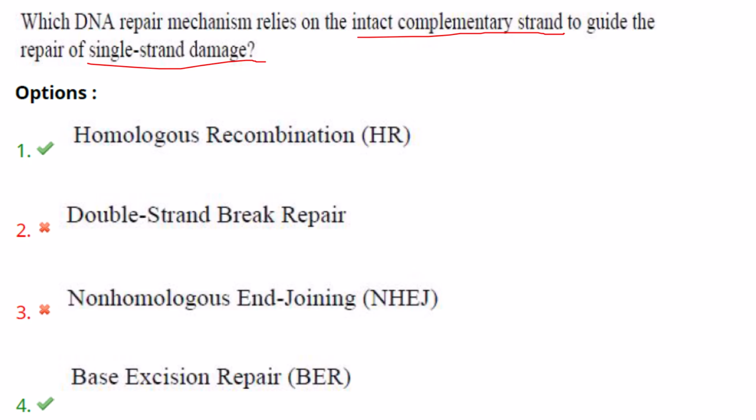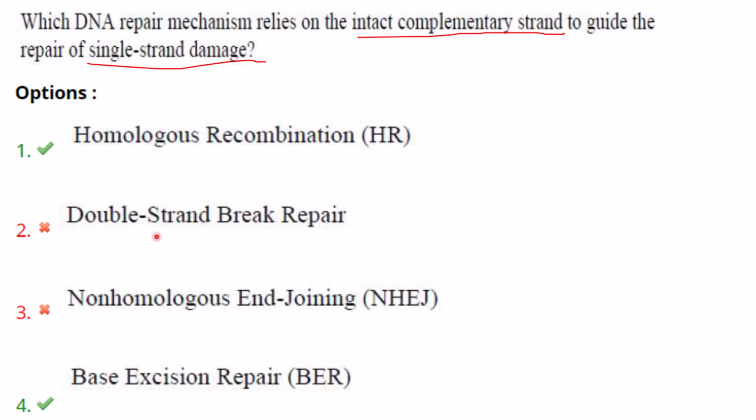Which DNA repair mechanism relies on these two factors? The more accurate one is base excision repair. It relies on the intact complementary strand to guide the repair of the single strand damage. Homologous recombination is for double strand break repair, not single strand damage. But your key has homologous recombination also as correct.